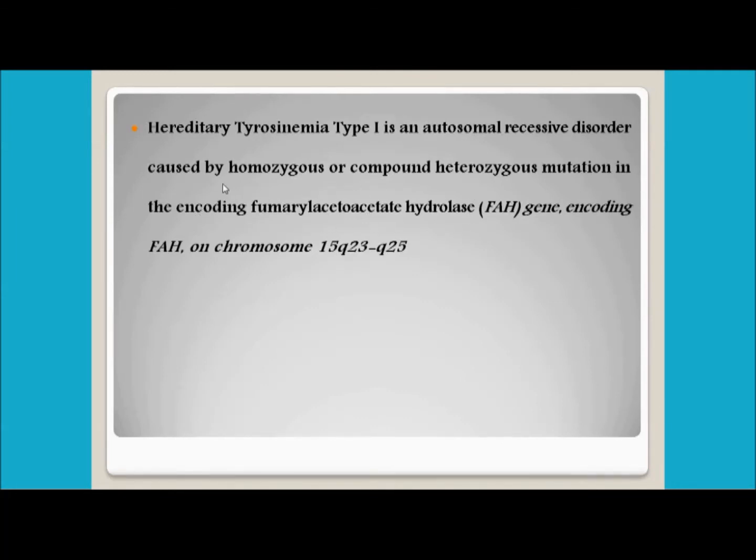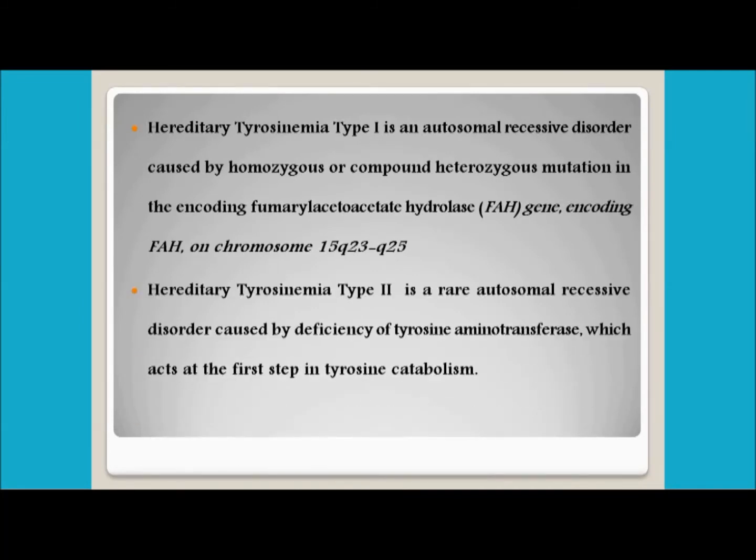We have already discussed the function of FAH in metabolism, right? If a mutation takes place in the FAH gene, then type 1 tyrosinemia takes place. The location of the FAH gene on the chromosome is 15q23 to q25.